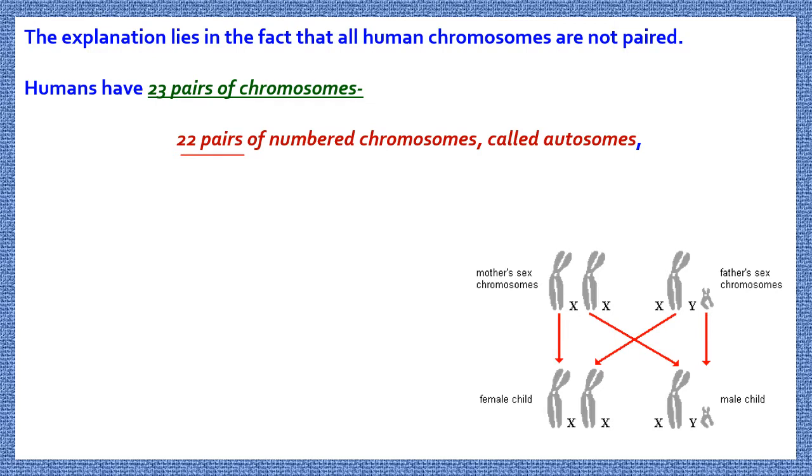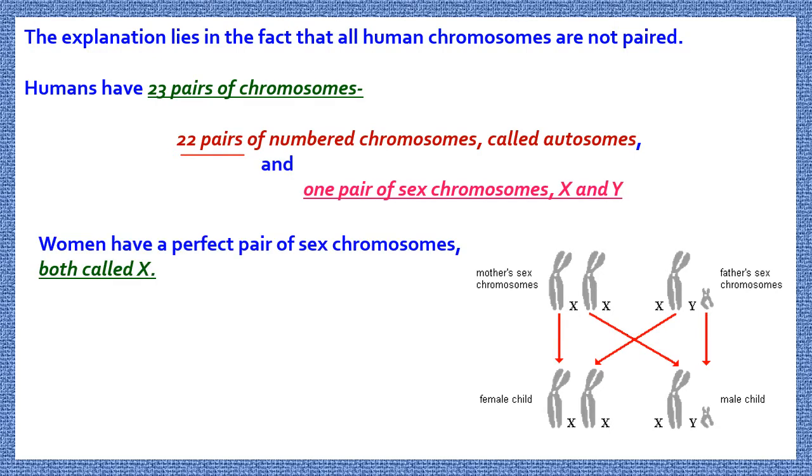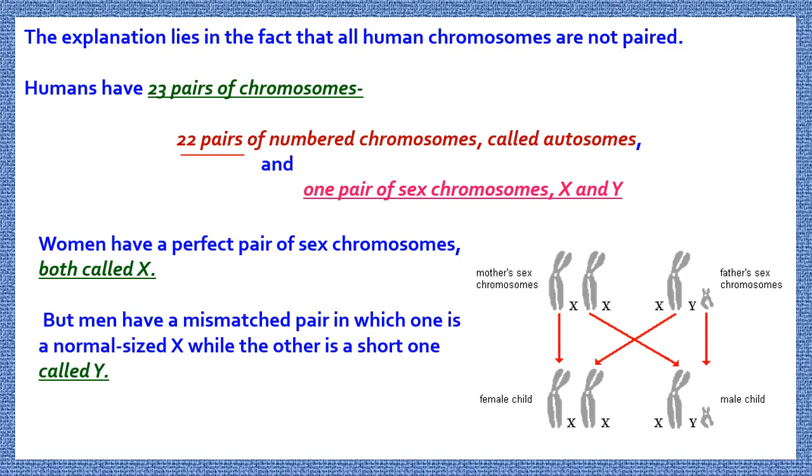But the 23rd pair, that is called sex chromosomes, X and Y. Women have a perfect pair of sex chromosomes and both are X. On the other hand, men have a mismatched pair in which one is X but the other one is Y.